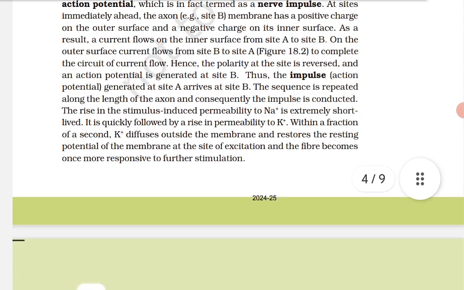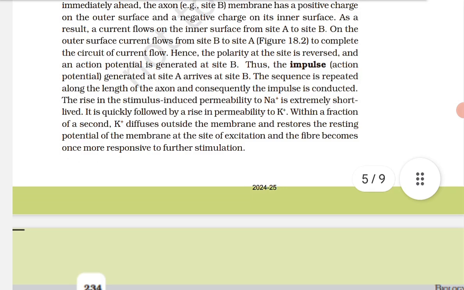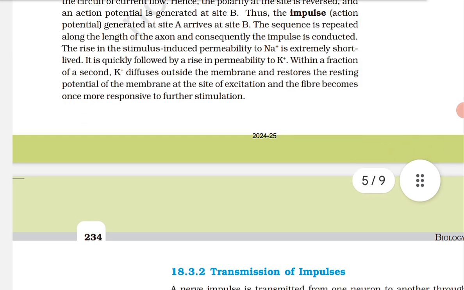At electrical synapses, the membranes of the pre- and postsynaptic neurons are in very close proximity. Electrical current can flow directly from one neuron into the other across these synapses. Transmission of an impulse across an electrical synapse is very similar to the impulse conduction along a single axon.